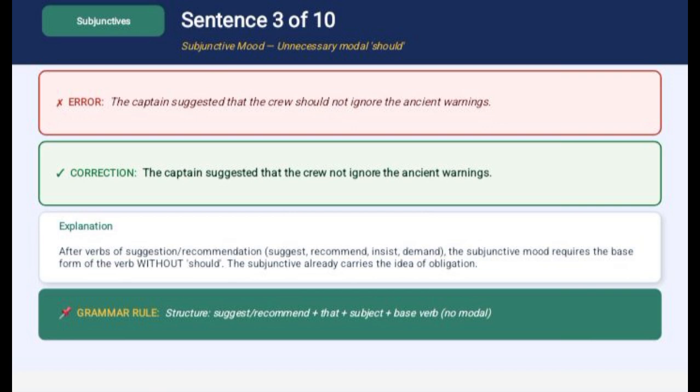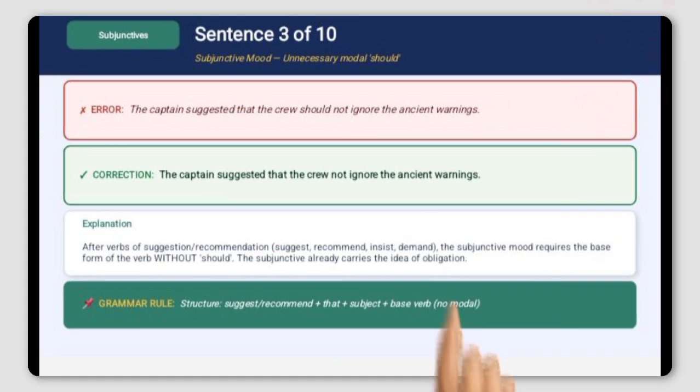After verbs of suggestion or recommendation, such as suggest, recommend, insist, or demand, we use the subjunctive mood. In the subjunctive, the verb must be in base form without any modal like should. So, I suggest that the crew not ignore, using the base verb directly. The subjunctive itself already carries the meaning of obligation or recommendation.